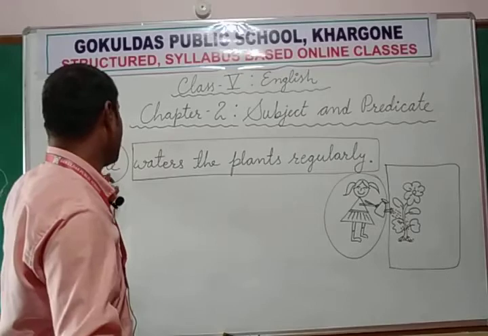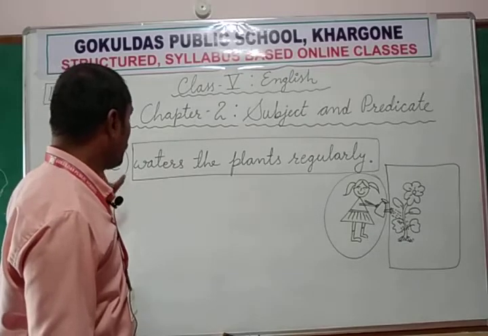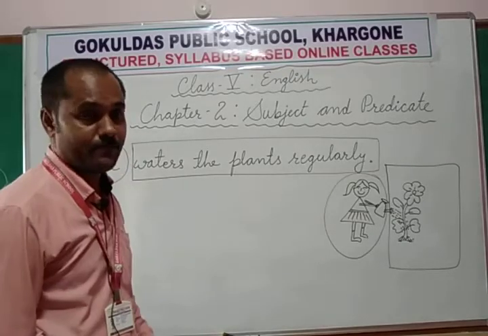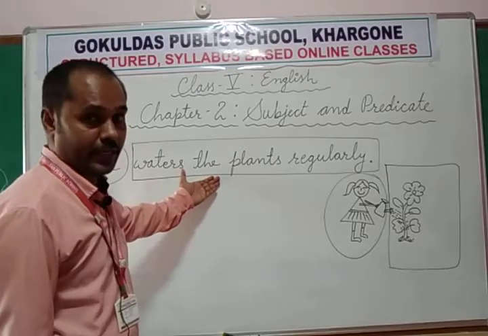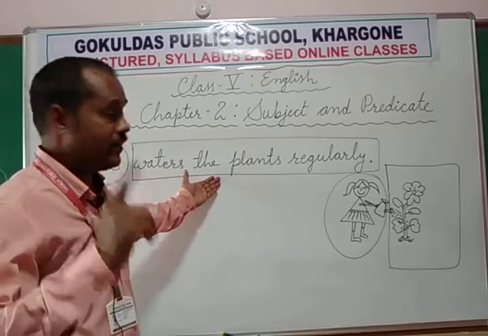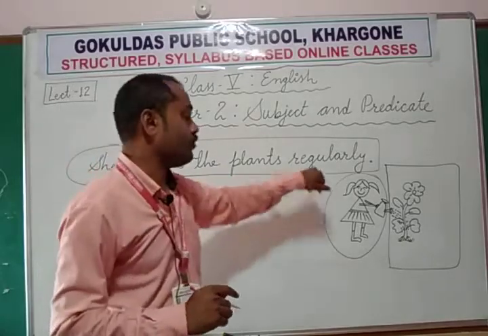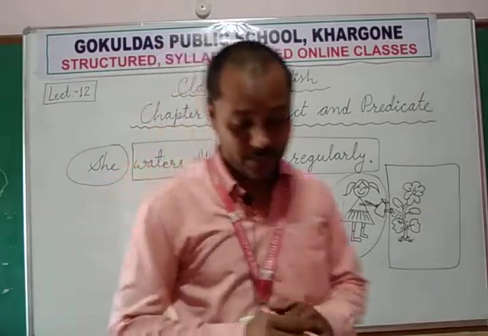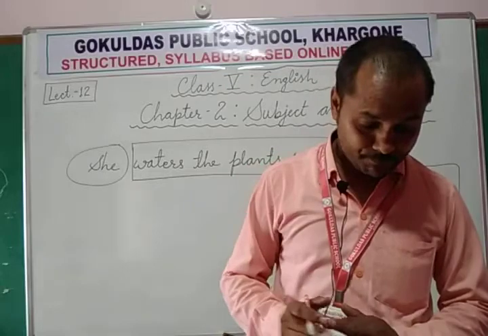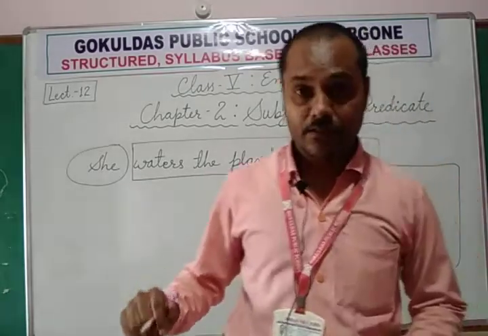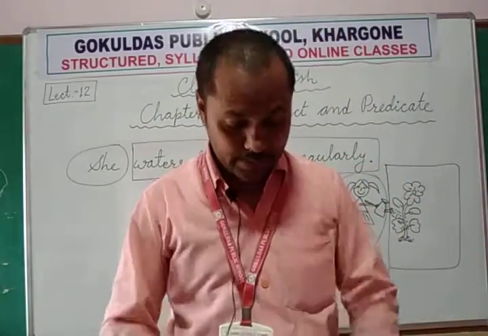In the next exercise, we will see that a group of words can also make a subject. And predicate can also be a single word or a group of words. Here, four words combine to make one predicate. That depends on the sentences.